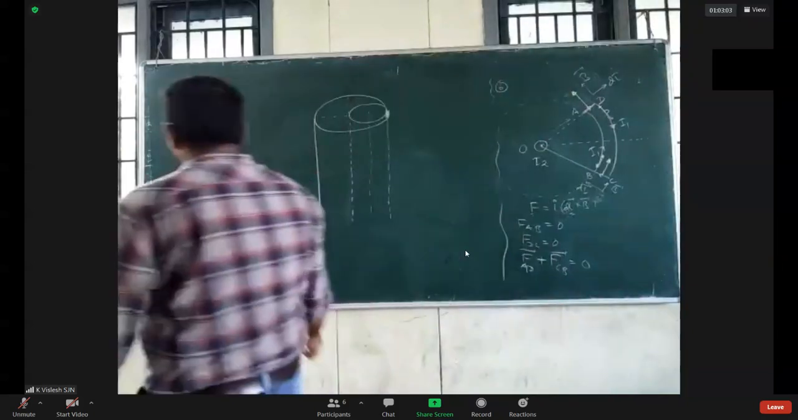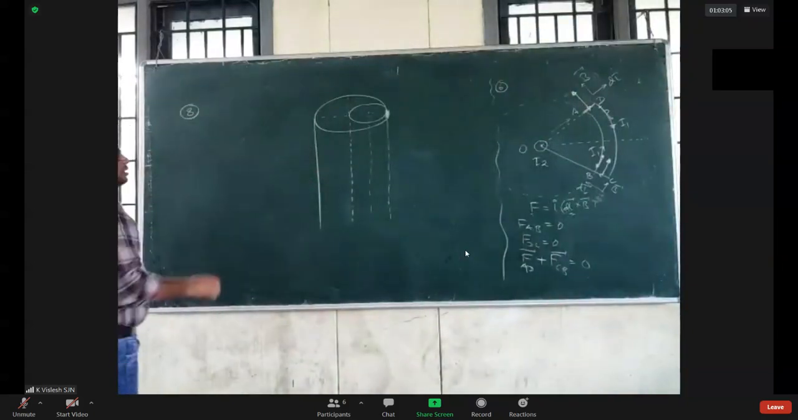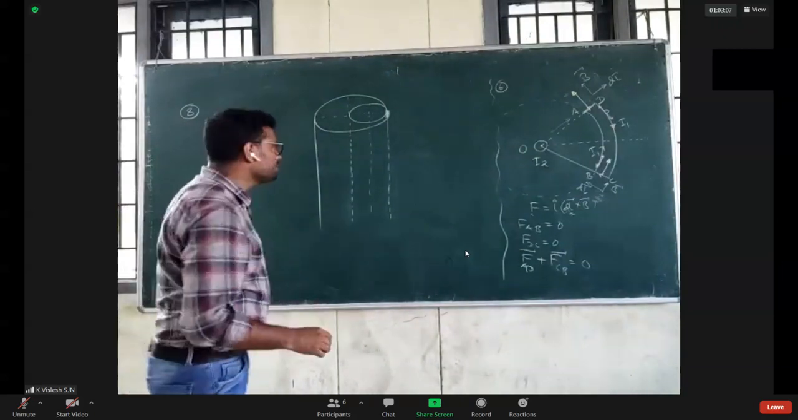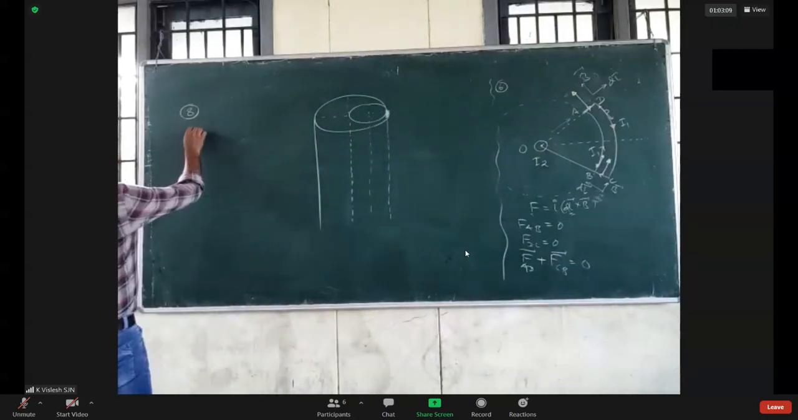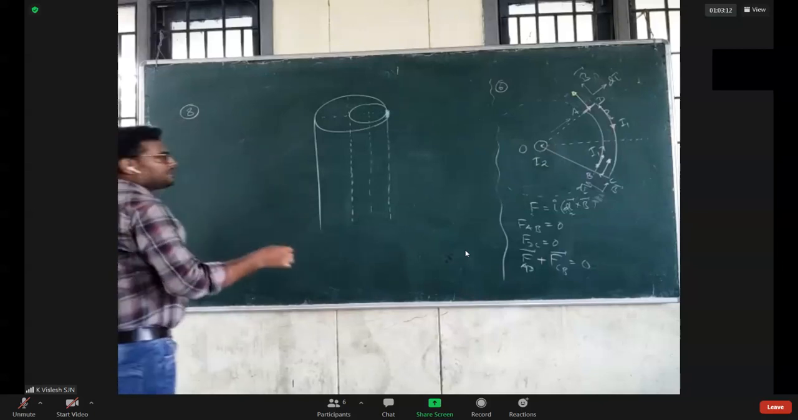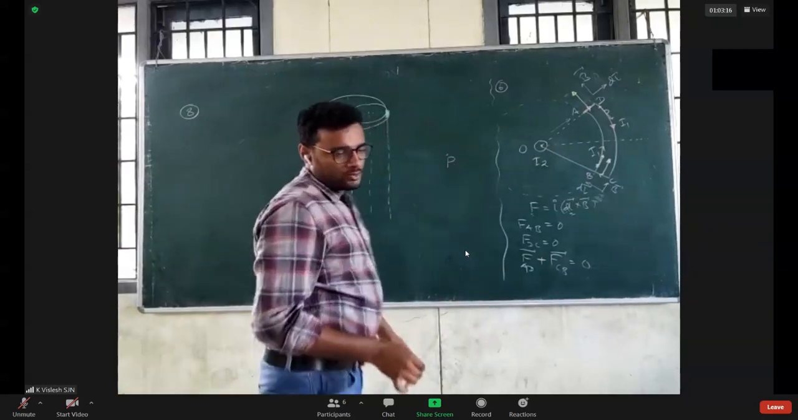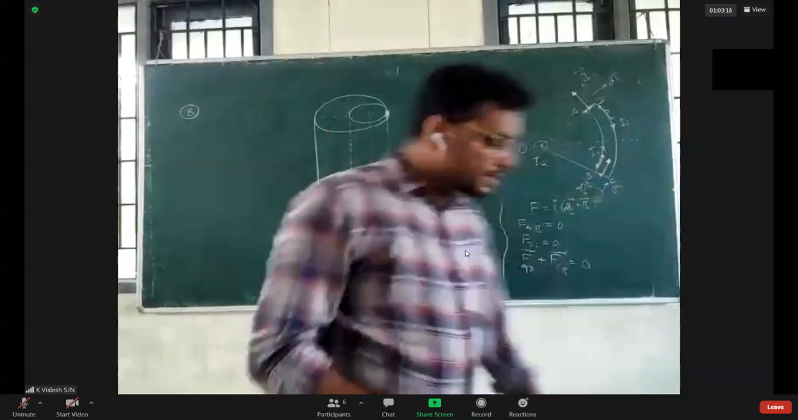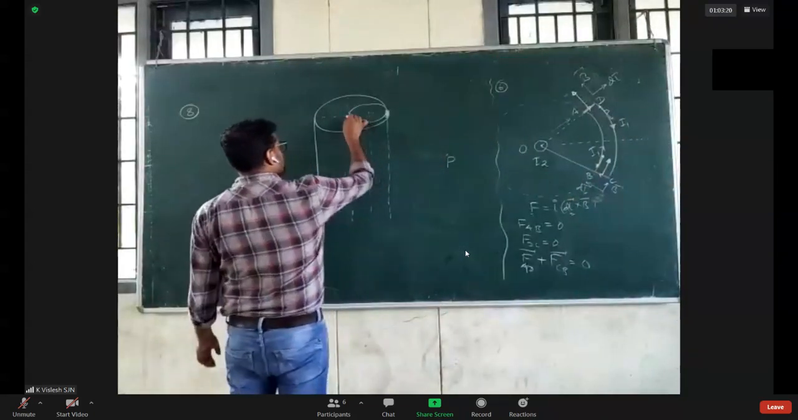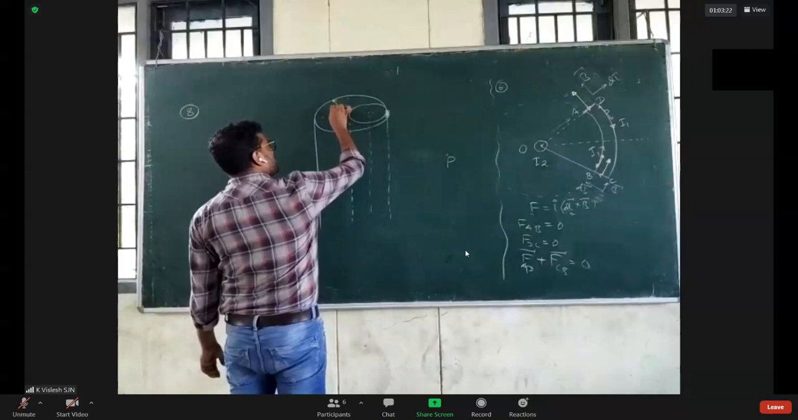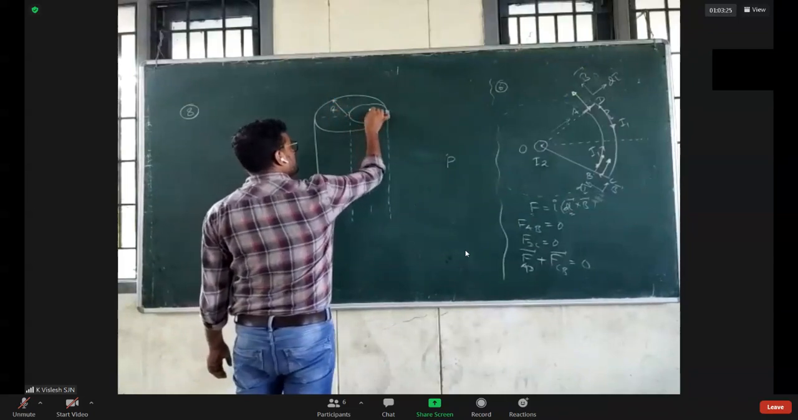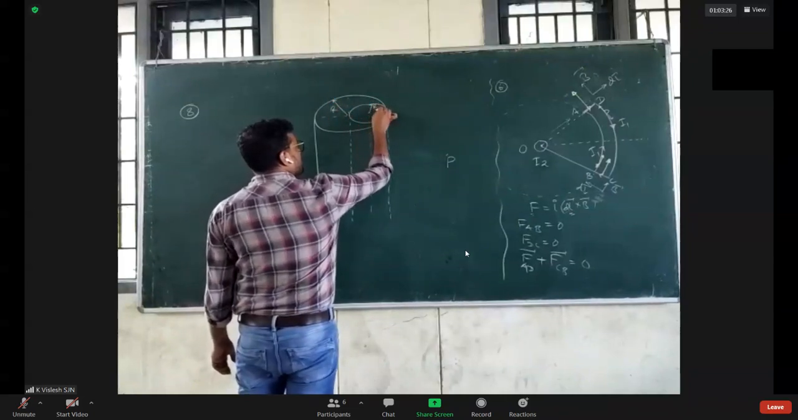Just apply Ampere's circuital law. How will you do that? Just find the magnetic field at point P. I think it is given. And how far is it? That is at distance 2r. This radius is 2r. It is a cylinder. I hope you know that.